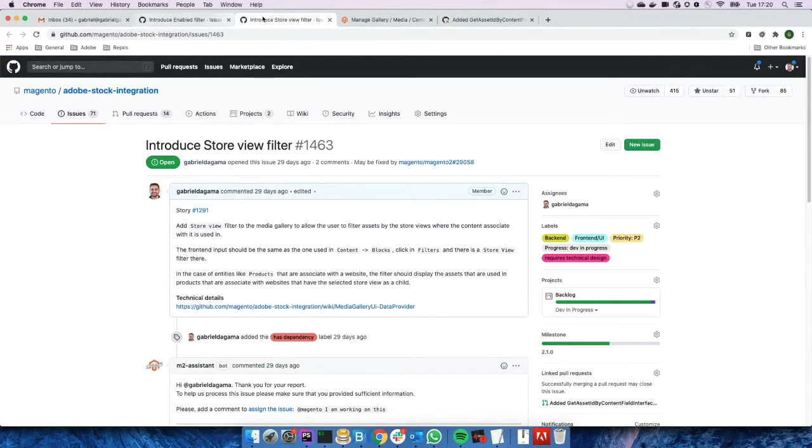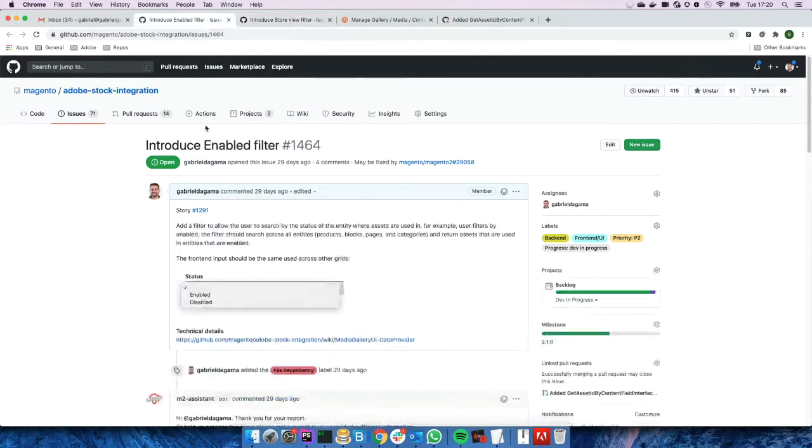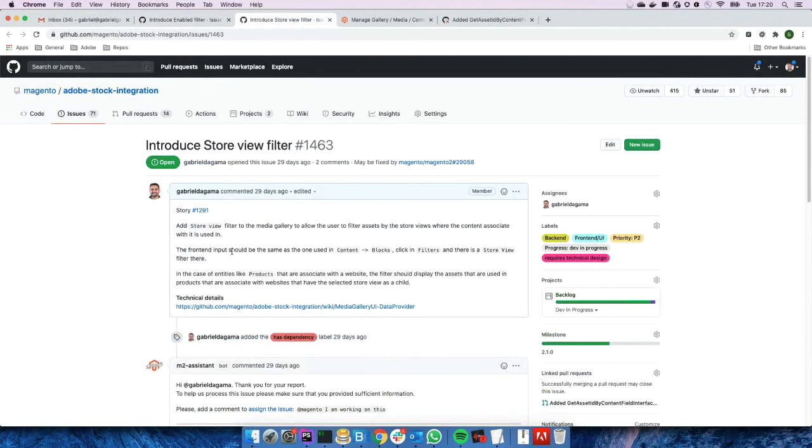They are quite similar, and the challenges are also very similar here. We basically had to create a filter that will filter assets, but from conditions that will be applied on content. So, for example, the enable filter: when you filter by enabled or disabled, you are actually filtering by the content status, not the asset status. And same thing here on store view.